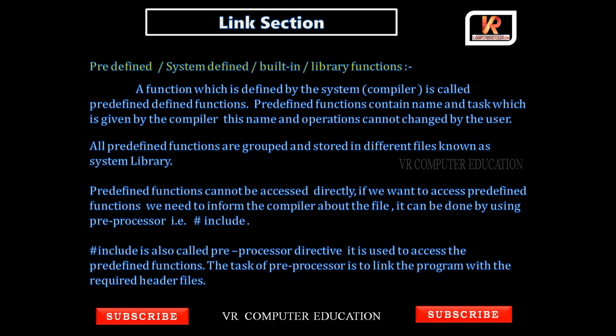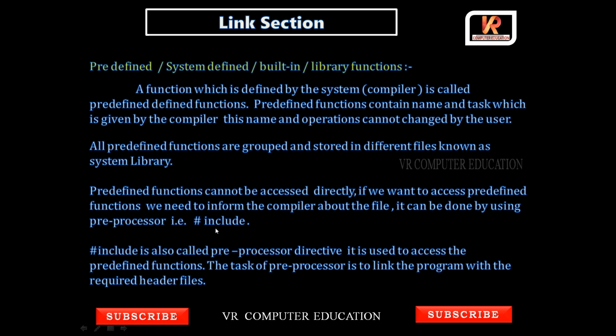Suppose you cannot use system functions or predefined functions directly. To use them, we have to inform the compiler about a particular file. It can be done by using a preprocessor. So clearly try to understand: to use predefined functions, we need to use a preprocessor.